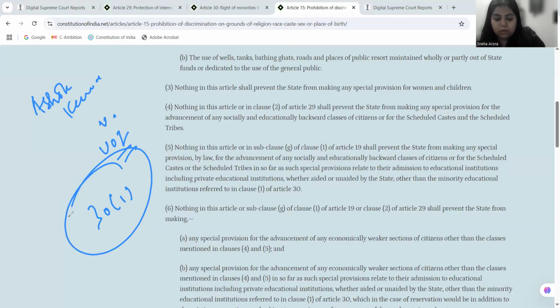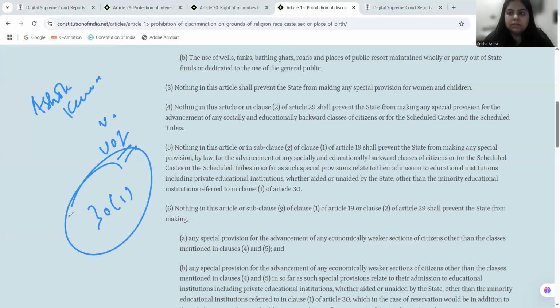If a person belonging to a marginalized community wants to study in a private institution, whether aided or unaided, he should not be denied any right. He should have a valid quota so that he can enter if the state makes a special law with respect to it. So this amendment, in my personal opinion, is also very progressive in nature. What TMA Pai and PA Inamdar are holding up, they are also very progressive in nature, right?